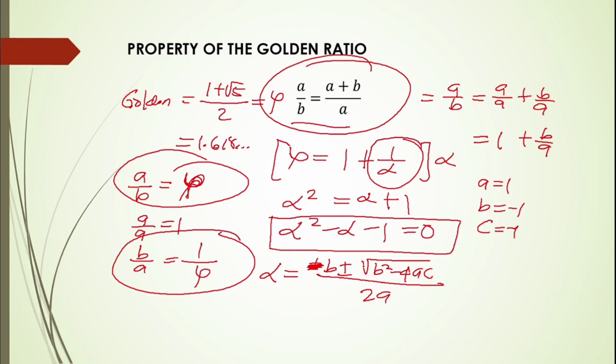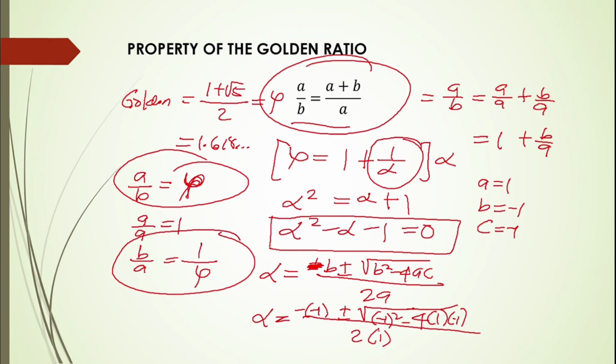If we're going to substitute here in the alpha, the phi, so negative times -1 plus or minus the square root of -1 squared minus 4 times 1 times -1 over 2 times 1.